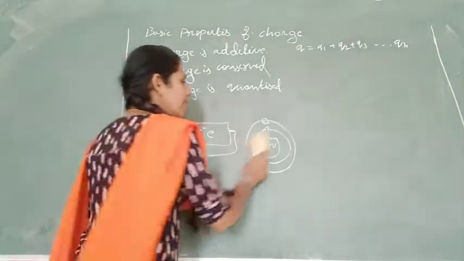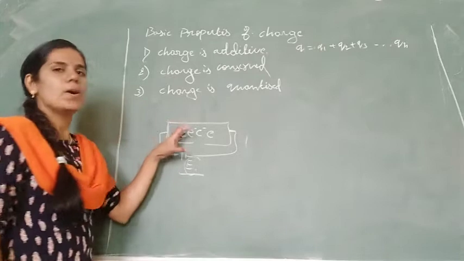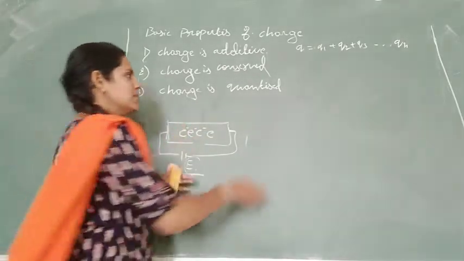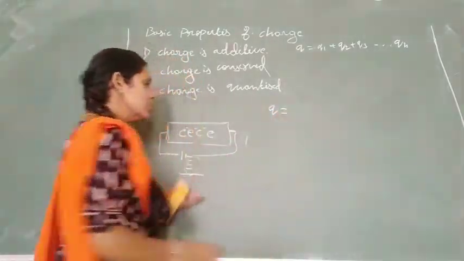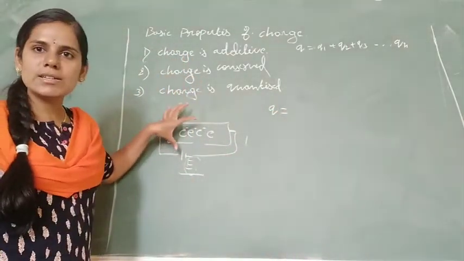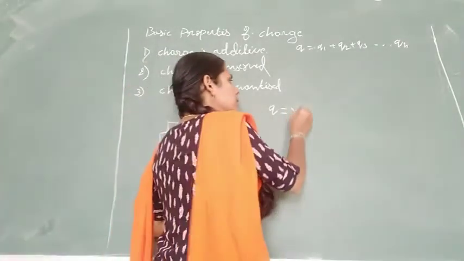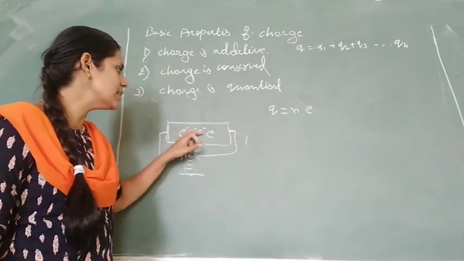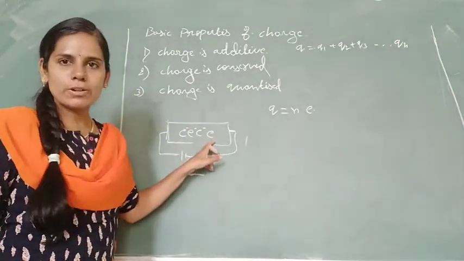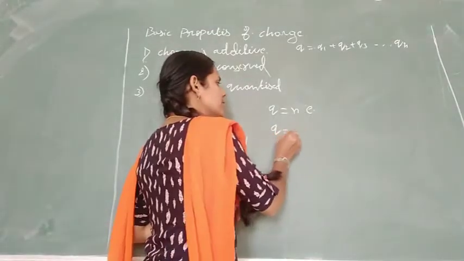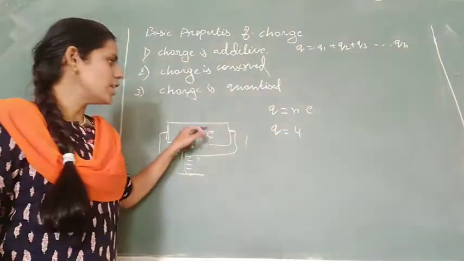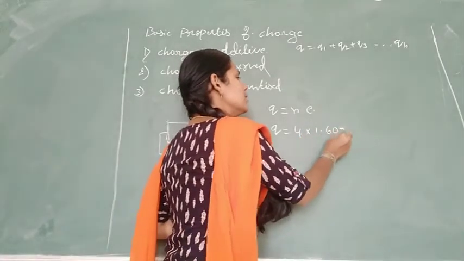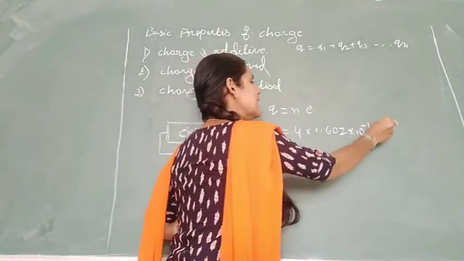Now the total charge on this body, on any system, is taken as Q equals the number of free charges times the basic unit of charge. The number of free charges here is 4, so Q equals 4 times e. The basic value of charge, for either electron or proton, is 1.602 into 10 to the power of minus 19.